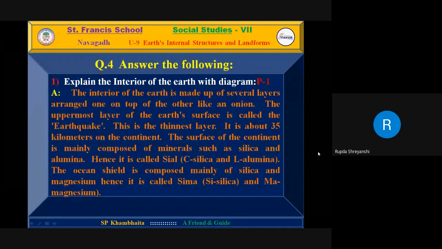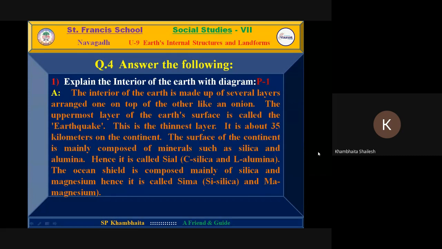Silica and magnesium. Yes. This question is related to the interior of the earth with diagram. It means when you write the question, you need to draw a diagram as well as describe it. As we know, the interior of the earth is made of different layers like an onion. The first layer, it is the thinnest layer. It is about 35 kilometers long. It is called earth crust. Here "earthquake" was written by mistake, a typing error.